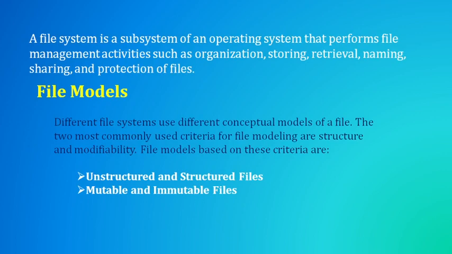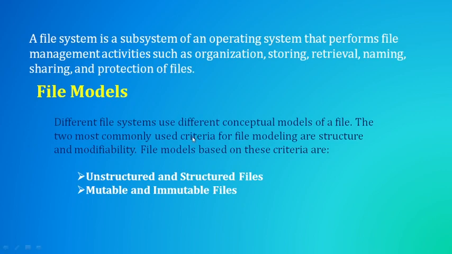So based on how they are modifiable and structured, the file models are categorized into two categories: unstructured and structured files, mutable and immutable files.